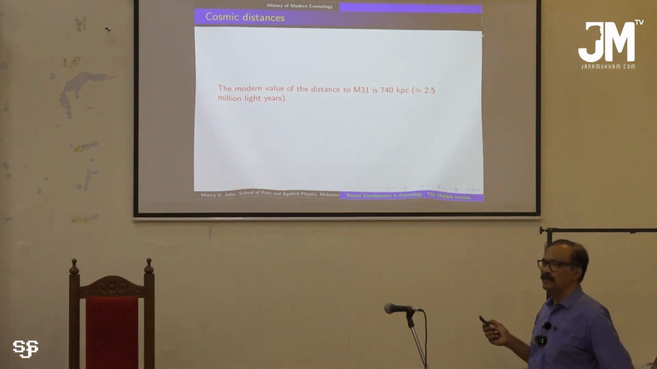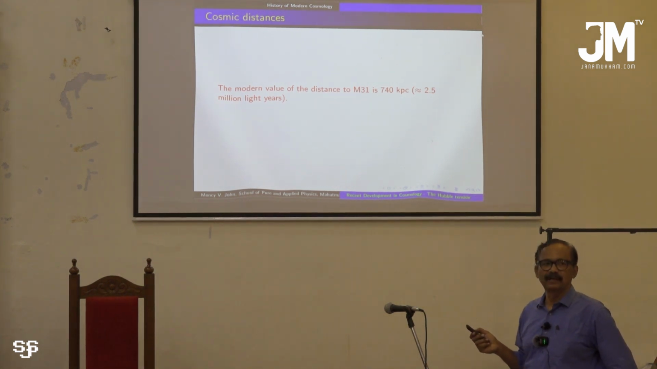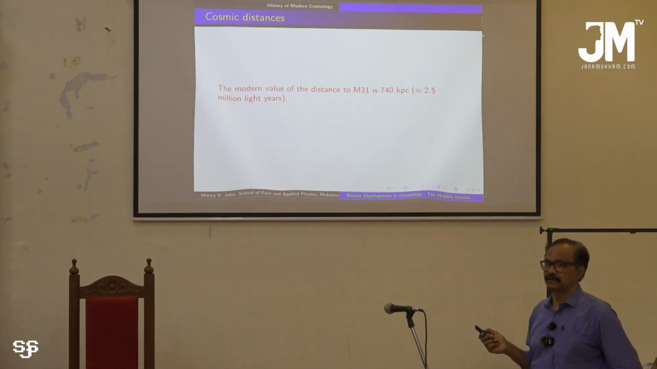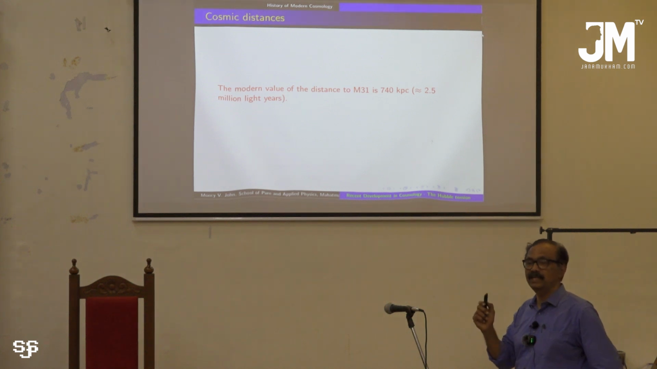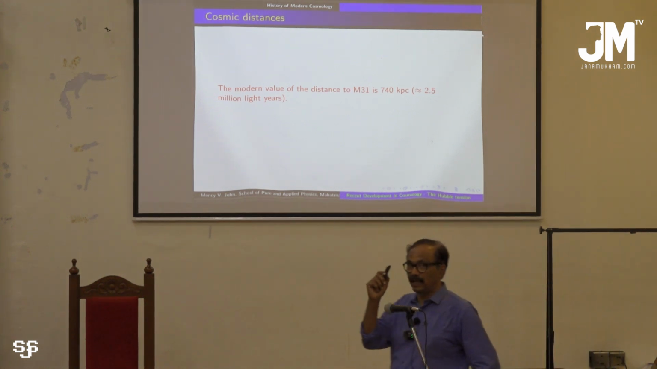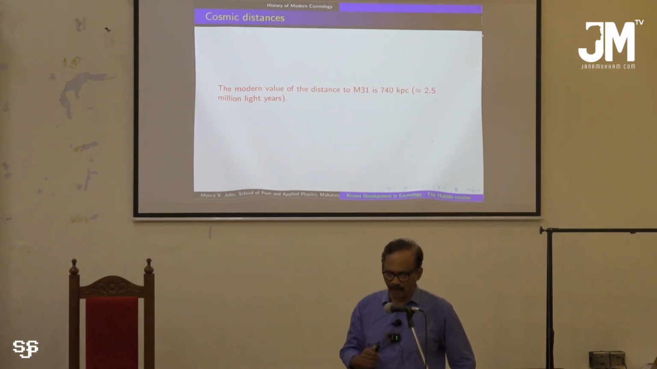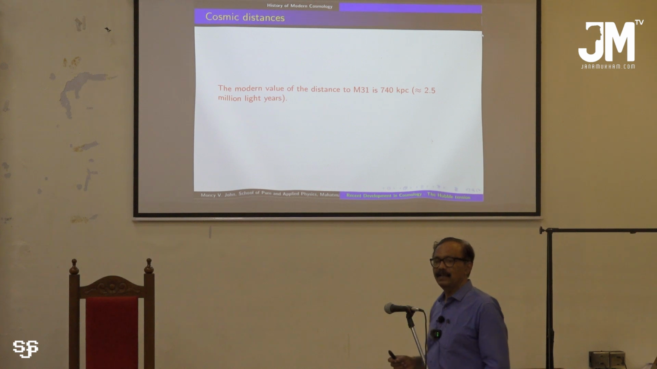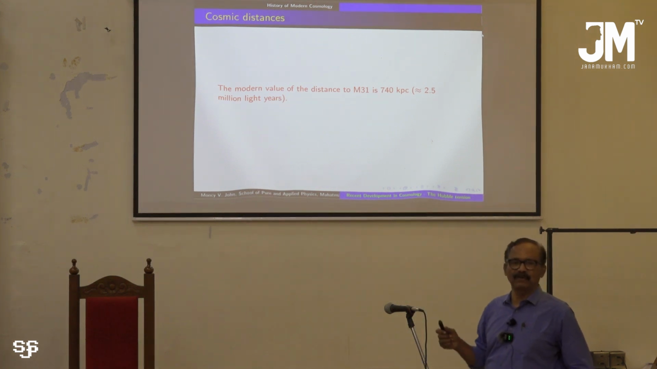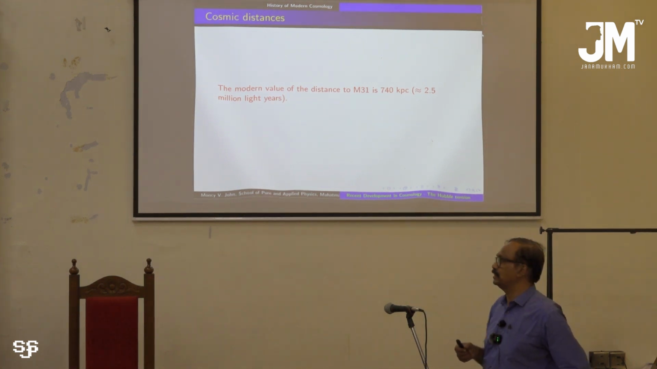2.5 million light years means some 25 lakh light years. So when you observe that galaxy now, the light from it started from there some 25 lakh years ago. And we are seeing it as it existed at that time, not as it exists now. So that is a very important point we should keep in mind. The measurement of distance, that is what I wanted to introduce first.